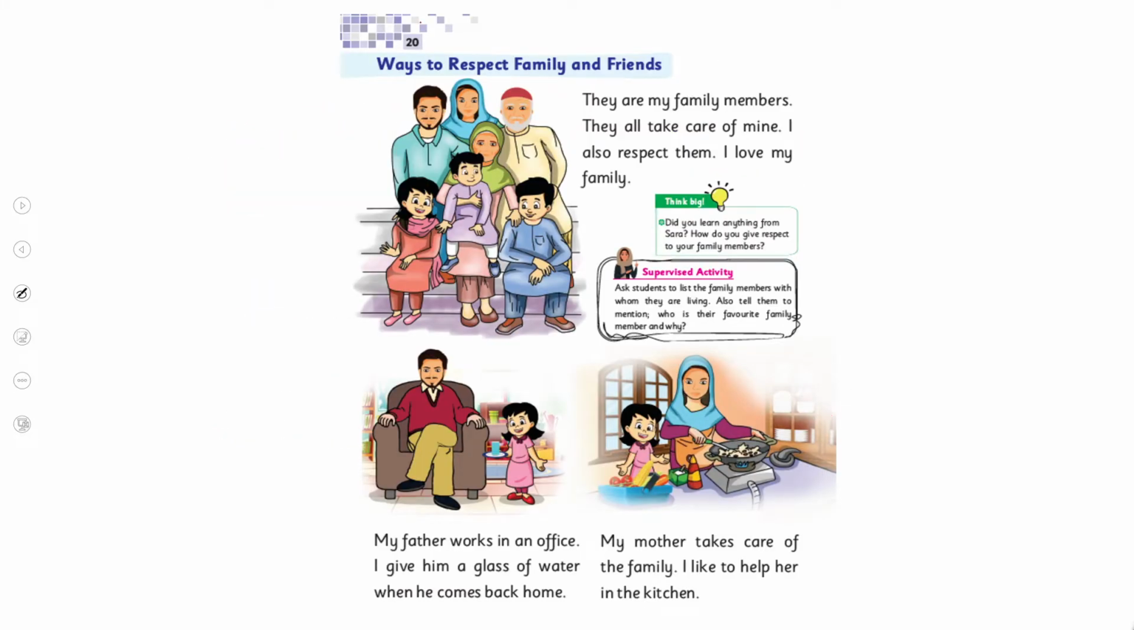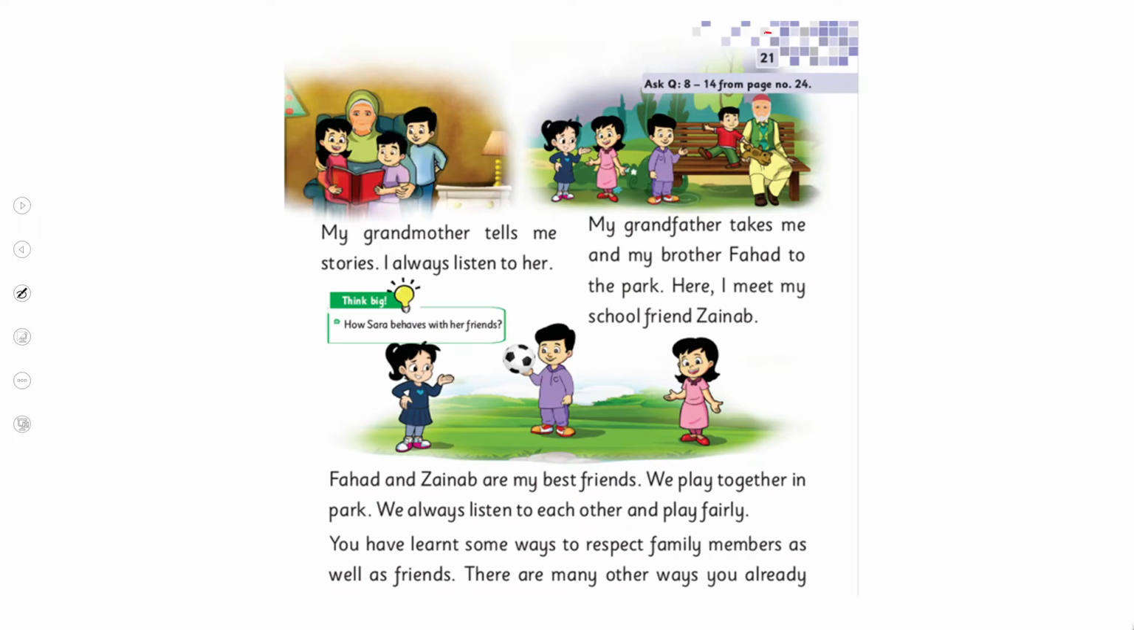Now, in the previous lesson on page number 20, we read about the ways to respect the family and friends. Sarah told us how she respects her father by giving him a glass of water and how she respects her mother by helping her in the kitchen. And then on page number 21, we learned that Sarah listens to her grandmother's advice and her grandmother tells Sarah stories. Then her grandfather takes Sarah and her brother to the park where she meets her friends.